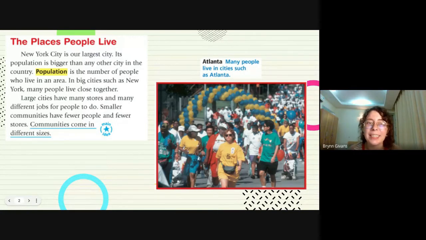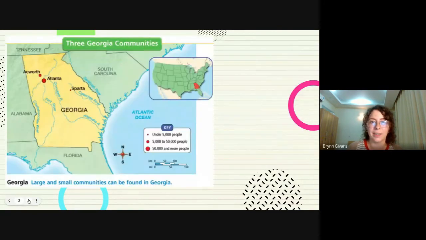Yep, so in cities, we have lots of stores, lots of jobs, and lots of things to do. This picture is of a different city, and it looks like they are doing a walk of some sort. This is in Atlanta. All right.